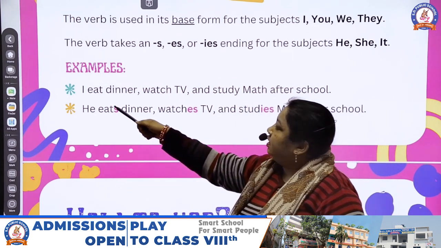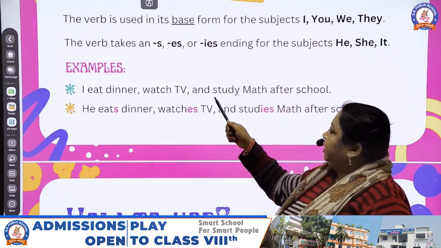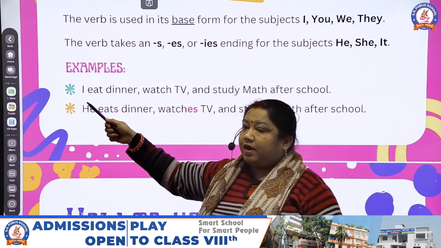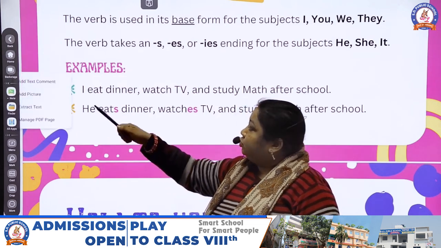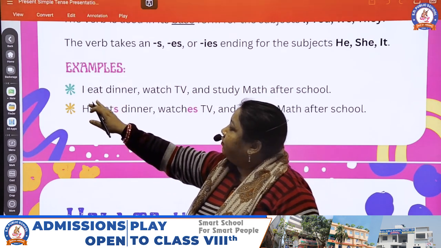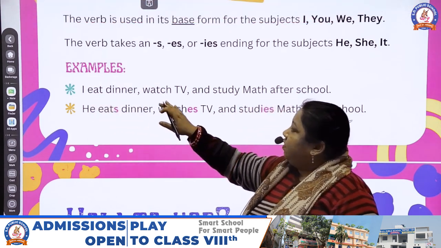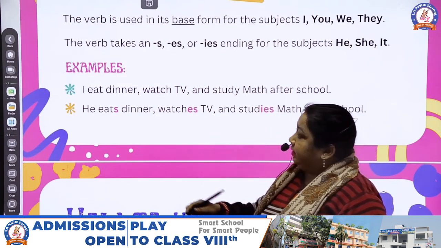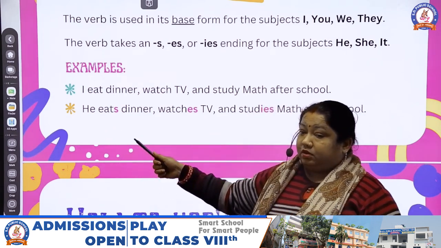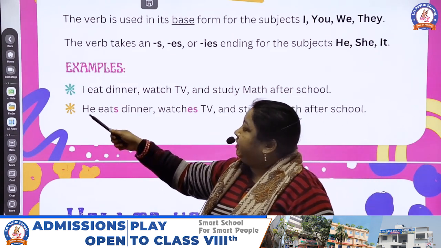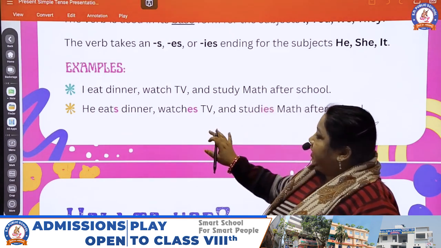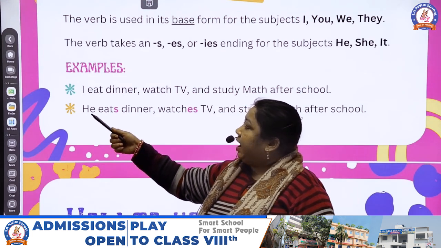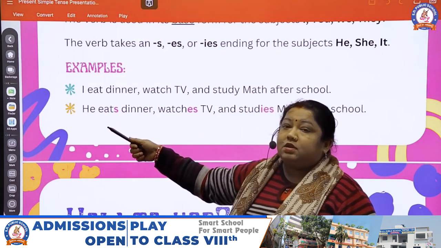For example, I eat dinner, watch TV, and study math after school. Here the subject is I. So the verbs are eat dinner, watch TV, and study math after school. But in the second example, you have seen that the subject is he. So, whether he, she or it, we have to use the verb with s.